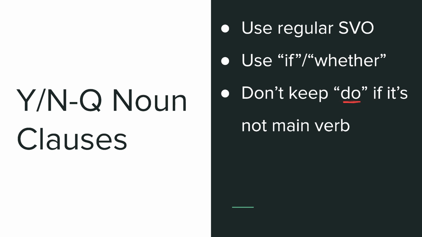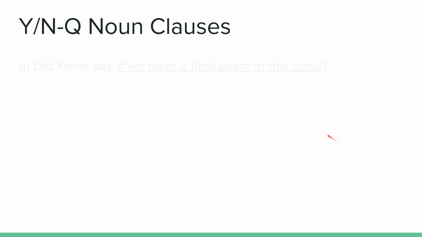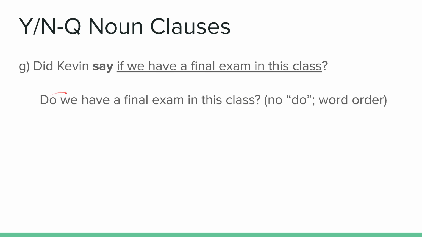And again, you don't keep do if it's not the main verb. And you can put the phrase or not at the end of this noun clause, but you don't need to. So a couple examples. G, did Kevin say if we have a final exam in this class? So here you can see this is a reporting verb, and then we have this noun clause, if we have a final exam. If this was a regular question, again, it would be, do we have a final exam? But we don't keep do in the noun clause, and the word order is regular.